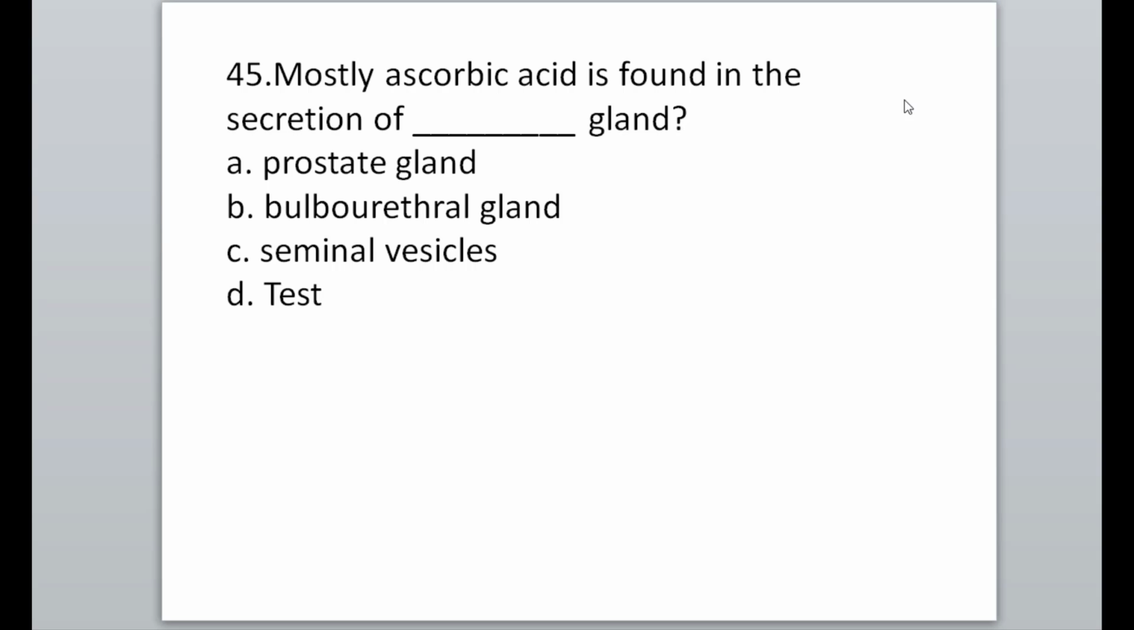MCQ number 45. Mostly ascorbic acid is found in the secretion of which gland? Looking at the options, mostly ascorbic acid is found in the secretion of the seminal vesicle gland. So option C is correct.